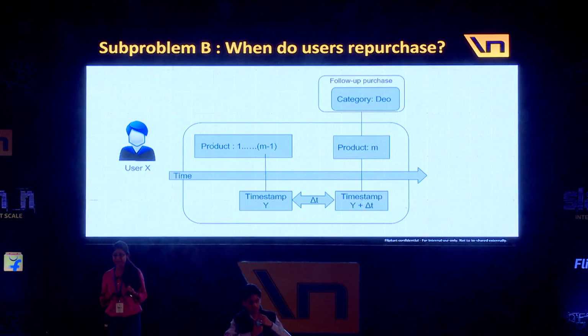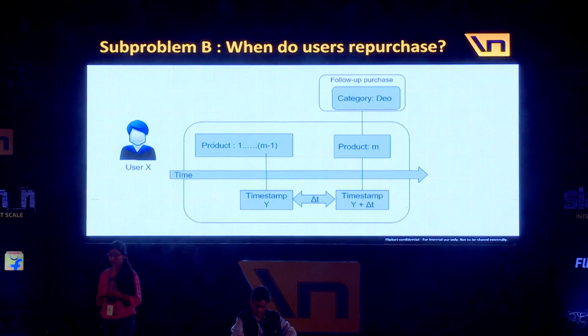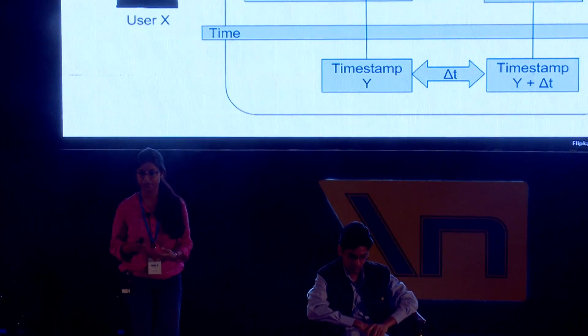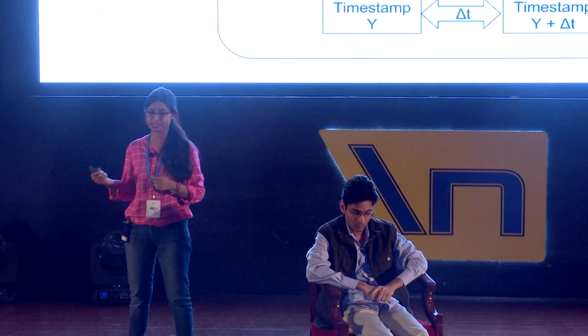So on what factors can this probability depend? Consider an example of deodorant, and suppose you have made m purchases in the deodorant category. Whether you want to buy a deodorant now or not will depend upon multiple factors, like when you made the purchase last, when the Y happened, and what is the frequency of a user purchasing the deodorant again and again. There are other features also, like the quantity. How much quantity you ordered last time. Suppose you ordered 2 deodorants. So there is a chance that you won't like to order it again because you already have the stock.